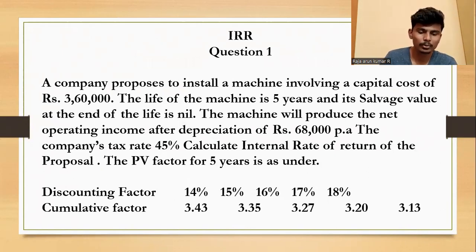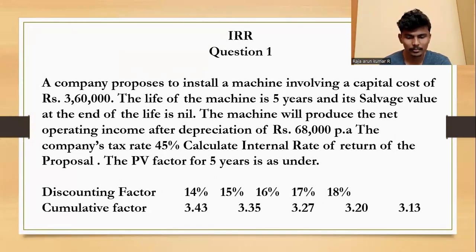A company proposed to install a machine involving a capital cost of rupees 3,60,000. The life of the machine is 5 years and its salvage value at the end of life is nil. The machine will produce net operating income after depreciation of rupees 68,000 per annum. The company tax rate was 45%. Calculate the internal rate of return of the proposal.